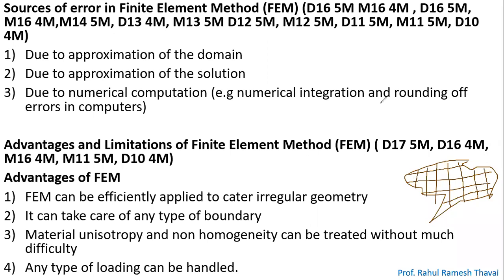Right? So that is the first point. Now see the second point. It can take care of any type of geometry boundary. It might be curved, it might be a lined boundary, so it can take care of any type of boundary. Third is material anisotropy and non-homogeneity can be treated without much difficulty.